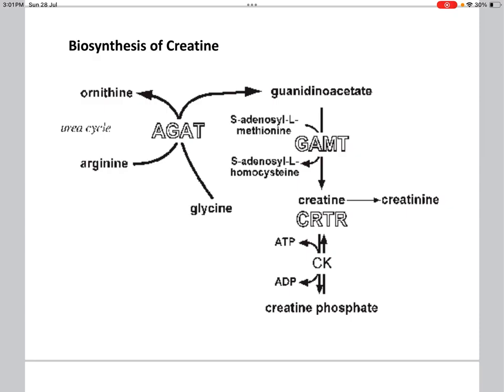Then S-adenosyl methionine, that is active methionine, donates a methyl group to guanidoacetate to produce creatine, and this reaction occurs in the liver. Creatine is reversibly phosphorylated to phosphocreatine by creatine kinase, and it is stored in muscle as a high energy phosphate.